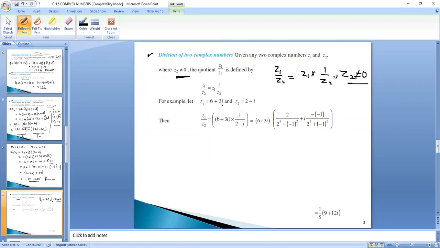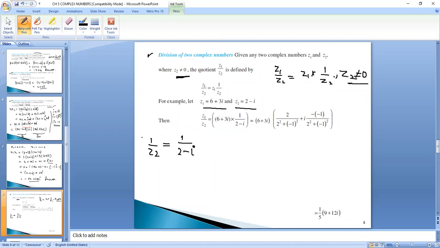Now, for example, we are given Z1 is equal to 6 plus 3 iota and Z2 is equal to 2 minus iota. What will be the value of Z1 upon Z2? In the book the direct solution is written, but we will be solving it. Now, we know that Z1 upon Z2 is equal to Z1 into 1 upon Z2. Z1 is clear, 6 plus 3 iota. What will be 1 upon Z2? We will solve that. 1 upon Z2 is equal to 1 upon 2 minus iota.